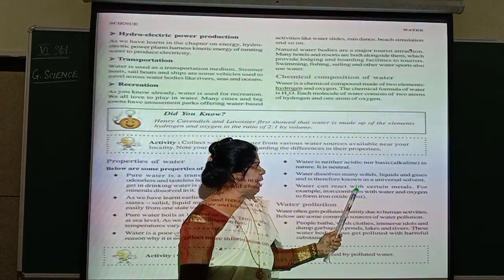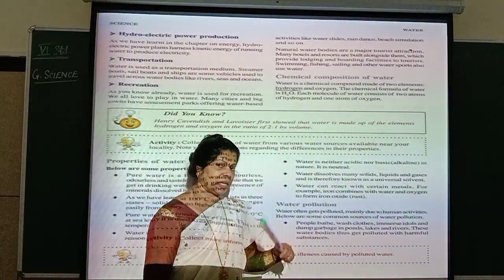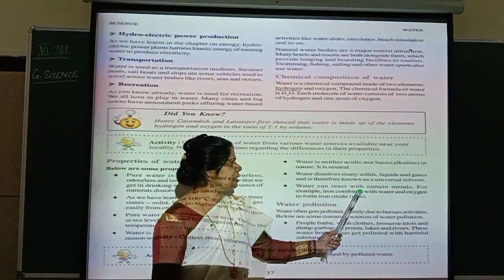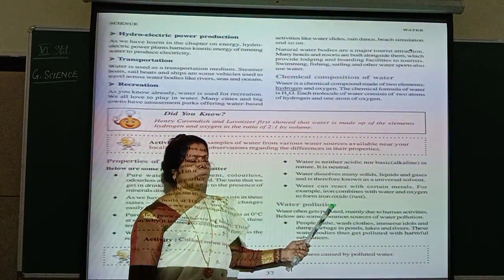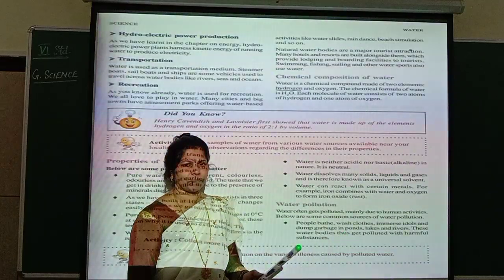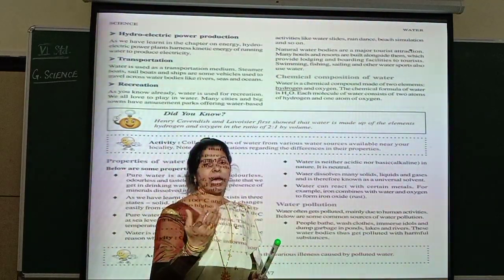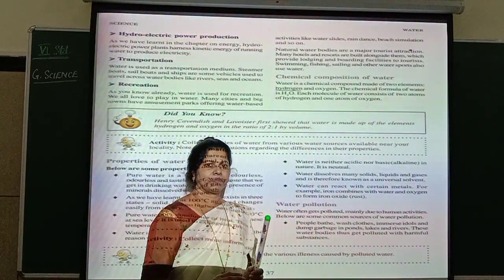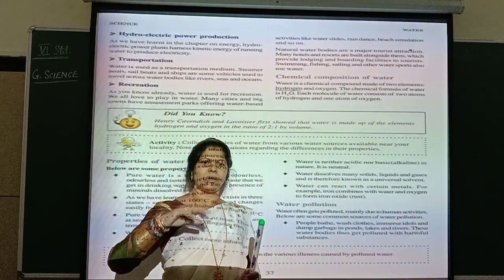Now water can react with certain metals. See, water will react with certain metals. This you can see in your house also. For example, iron. Iron combines with water and oxygen to form iron oxide. What is that iron oxide? It is nothing but rust. At home, if you have got any iron rods without painting, you have just put it out. Even your window frames and all, if they are not painted, you can see.